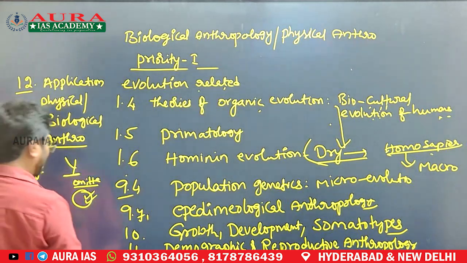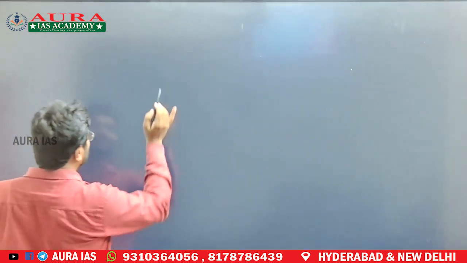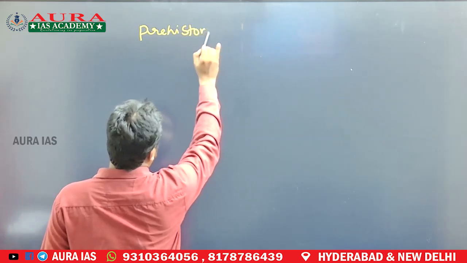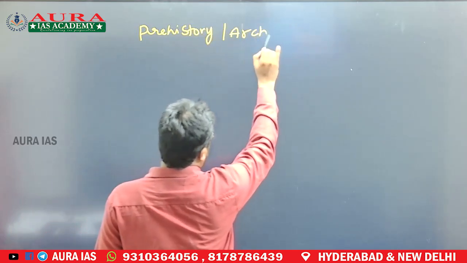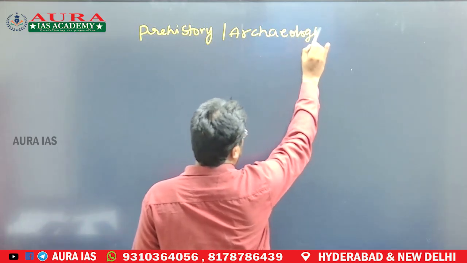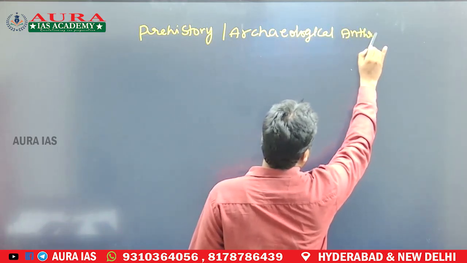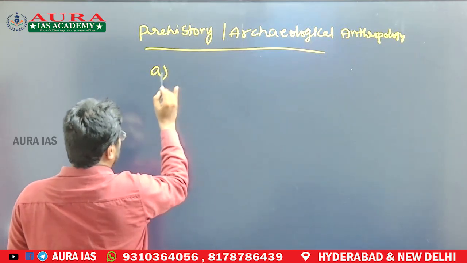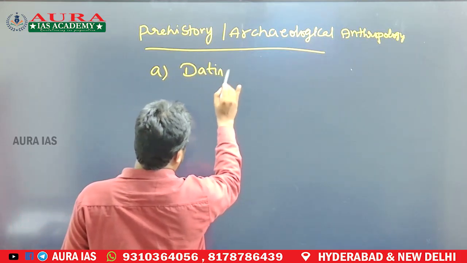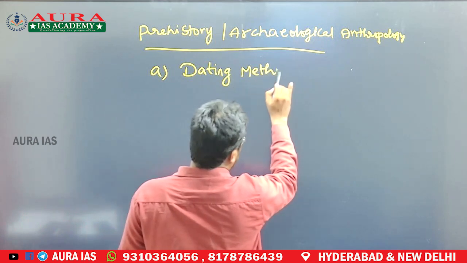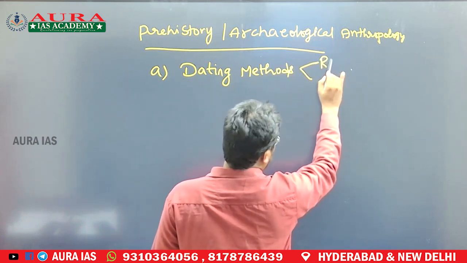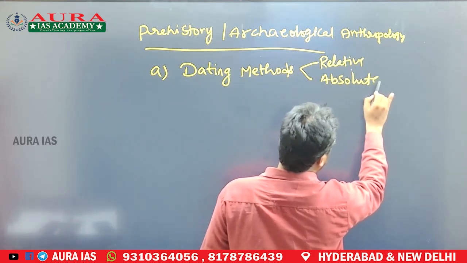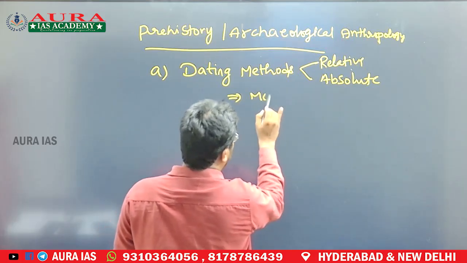When it comes to the third branch, and the most important one that many aspirants neglect, that is prehistory or archaeological anthropology. The foremost thing in this branch that one should not omit is dating methods. Within the dating methods, you focus on relative and absolute dating methods, with special emphasis on modern techniques of dating.